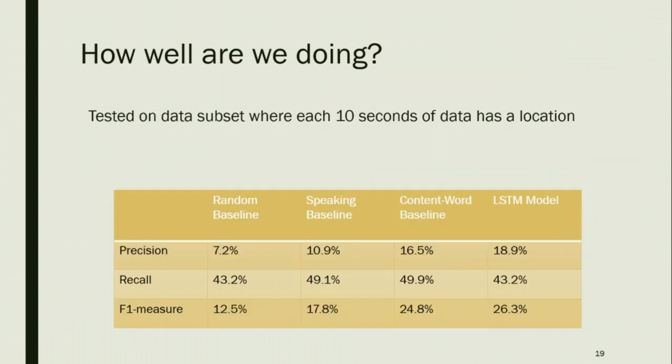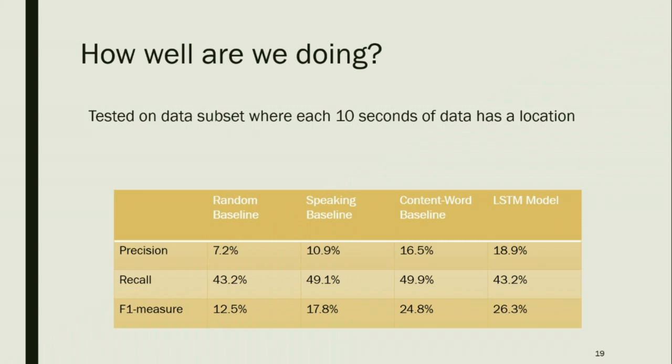Next, we evaluated on the data where every 10 second sequence of data has a location. And we computed the same thing for all 3 baselines. And so as you can see, our LSTM model outperformed the random baseline, the speaking baseline, and the content word baseline. Our content word baseline used the transcript to find out whether there was a content word or not. And so our LSTM model was able to outperform this baseline model that knows perfectly whether there's a function word or content word. So we can say our LSTM model performs better than knowing whether there's a content word or a function word.